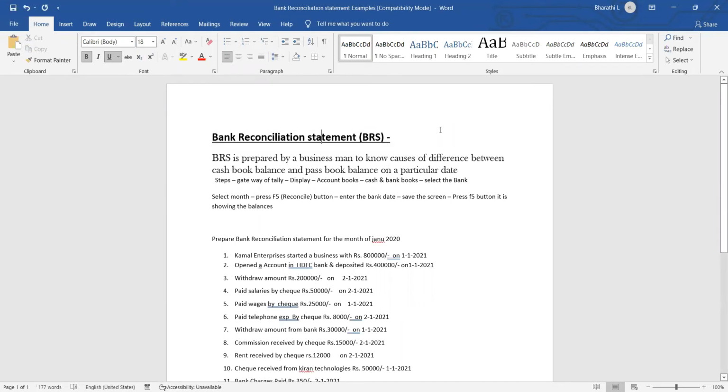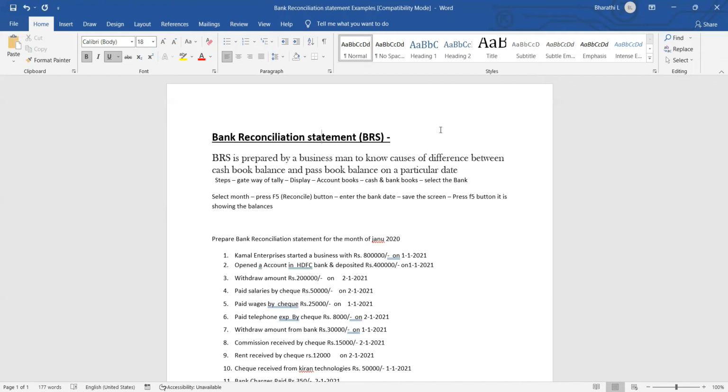What is BRS? Why are we preparing it? In interviews also, it is the most expected question. What is BRS? Do you know how to prepare BRS? That is what they ask. BRS means Bank Reconciliation Statement. Almost every company prepares BRS. Why are we preparing this?